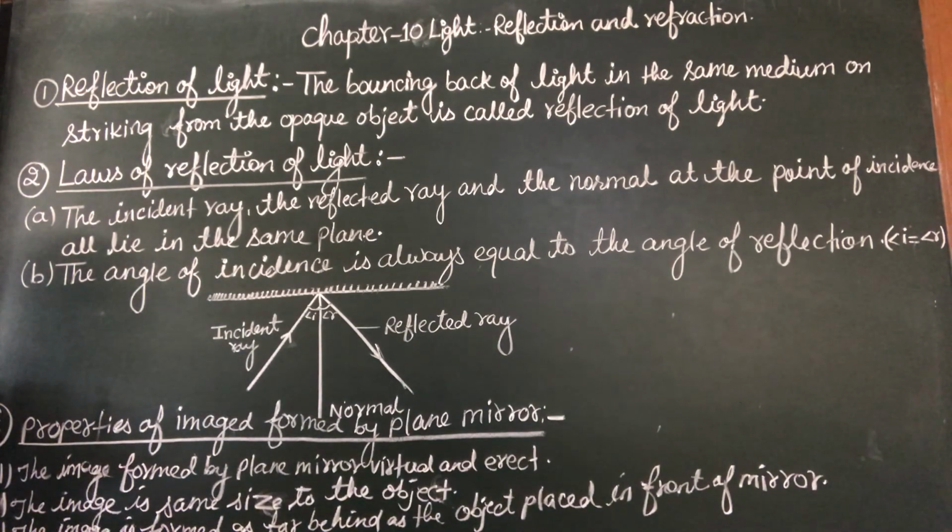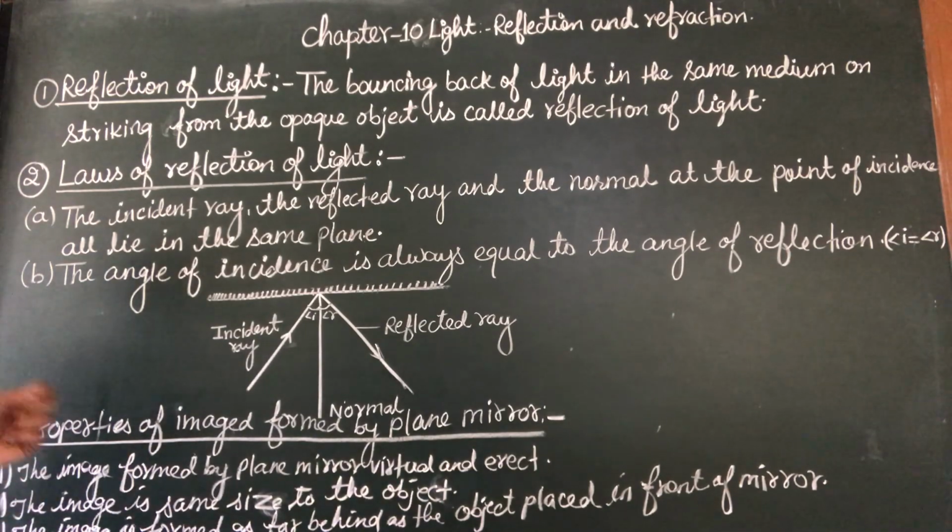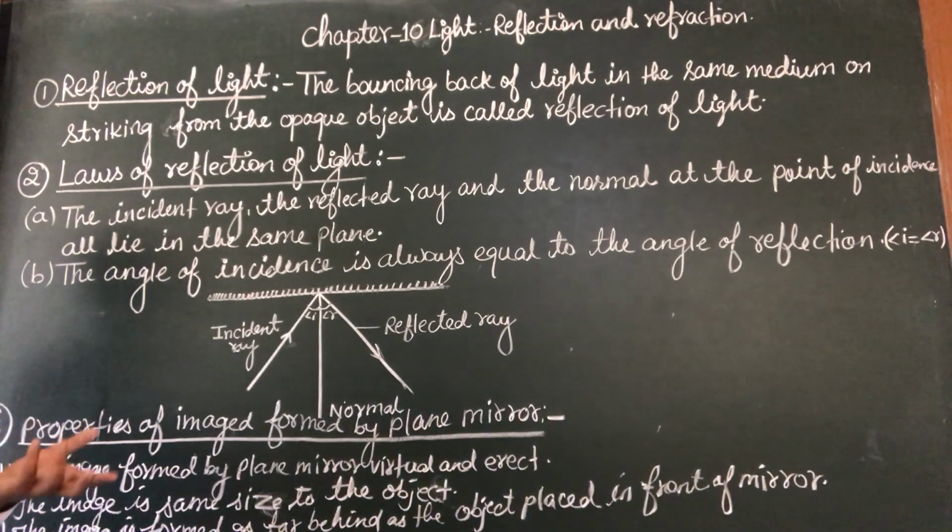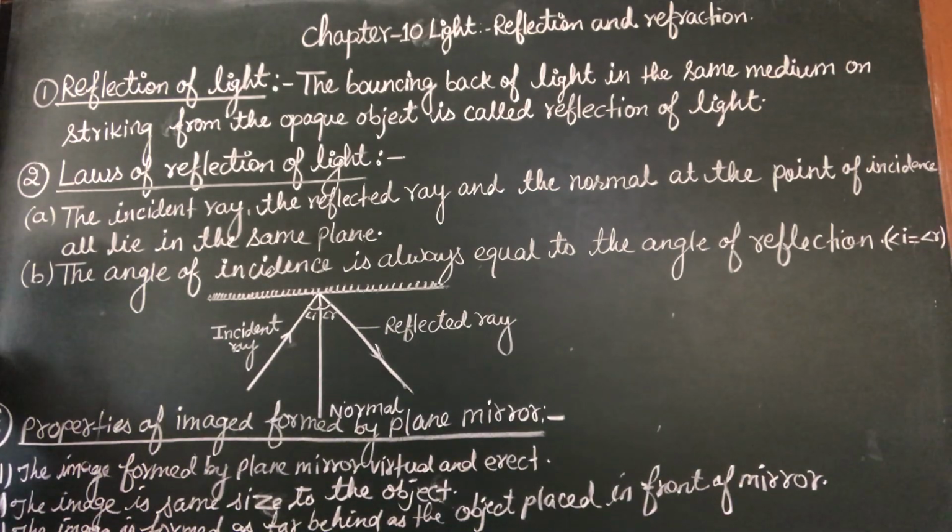So, if we look at the properties of the image formed by the plane mirror, the image is always virtual and erect. The image is the same size as the object. The image is formed behind the mirror as far as the object is placed in front of the mirror, means at the same distance. Fourth, the image formed by the plane mirror is laterally inverted. So, these are the topics we have covered in today's class.